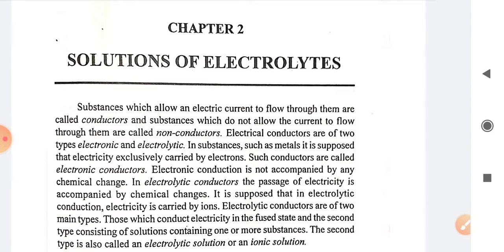Now this electrochemistry basically consists of various terms like electrolyte. What do you mean by electrolytic solution? Then what do you mean by conductor? Then various cells are there, like concentration cell, galvanic cell, voltaic cell. So various terms are there which are a little bit confusing. If we study them one by one, then it will become less confusing.